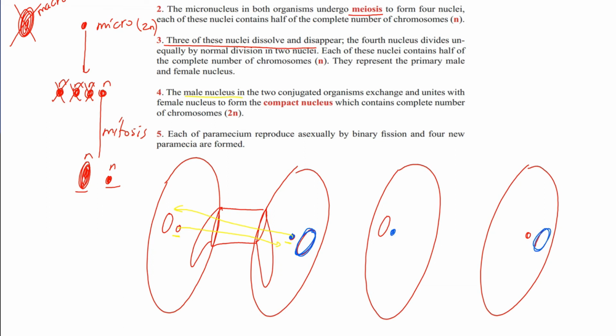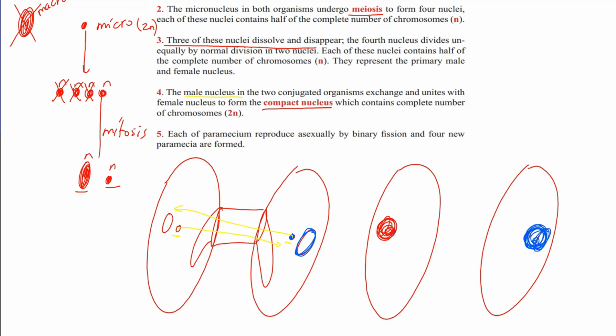As we see, now the genetic diversity takes place in these 2 organisms, but at the end they unite with one another to form the compact nucleus, and that organism also forms the compact nucleus, like a kind of fertilization.